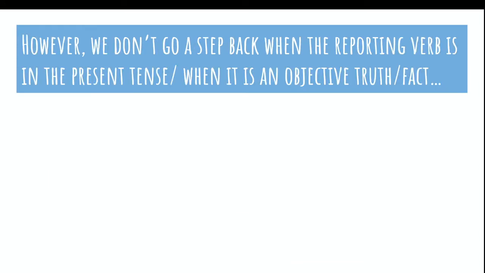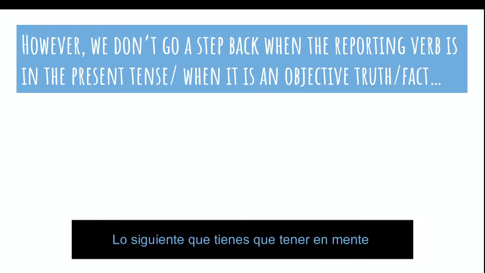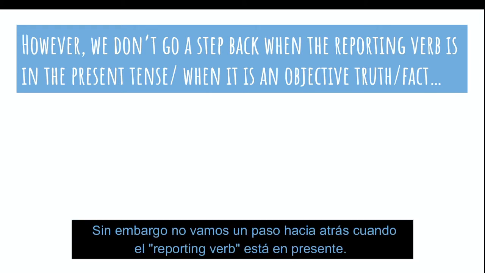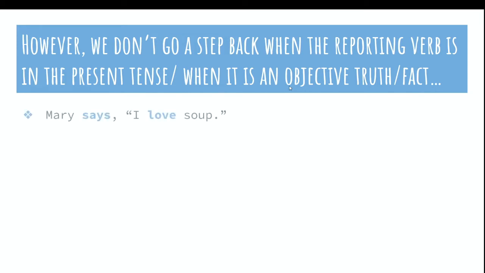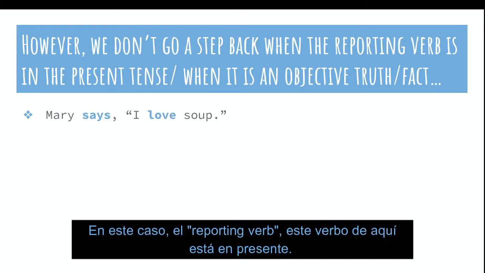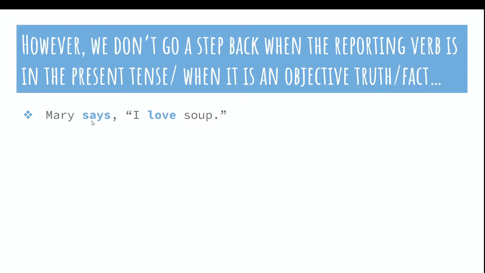All right. So next thing that you have to bear in mind, however, we don't go one step back when the reporting verb is in the present tense or when it is an objective truth. So, Mary says, I love soup. In this case, the reporting verb, this verb right here, is in the present tense.